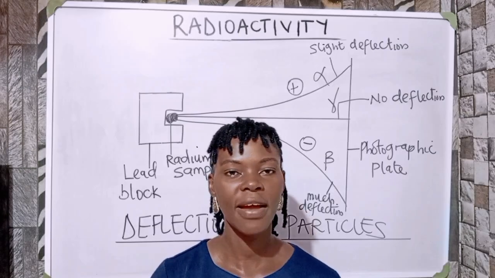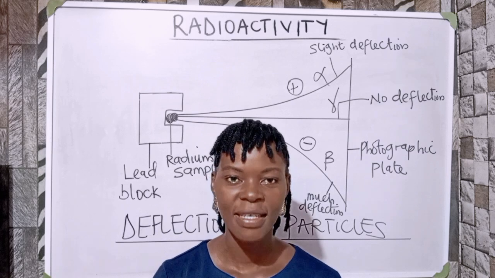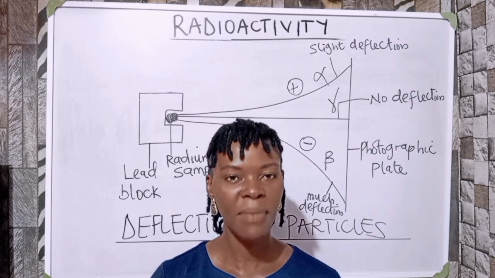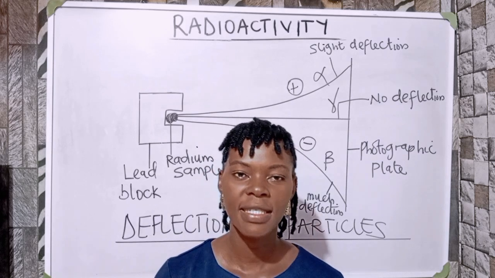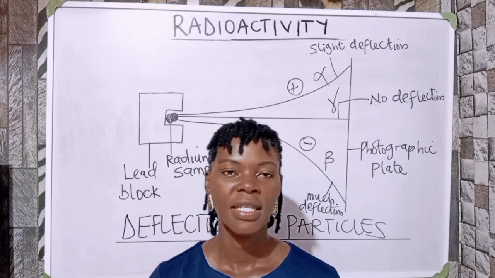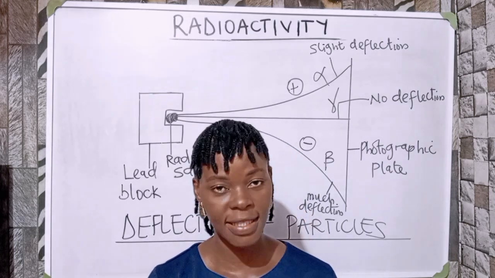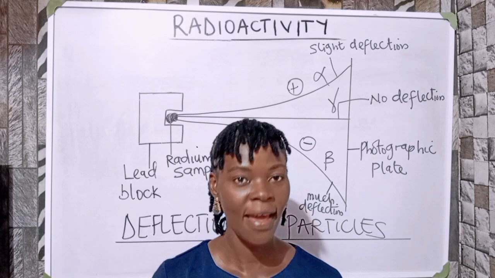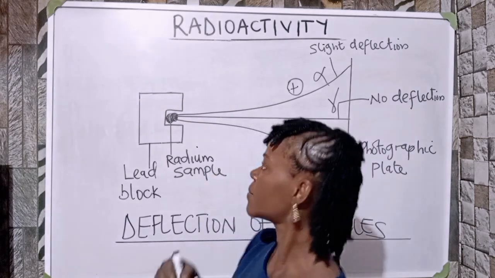There are several theories on radioactivity, but there is this man that first discovered this phenomenon in the year 1896, by the name Henri Becquerel.